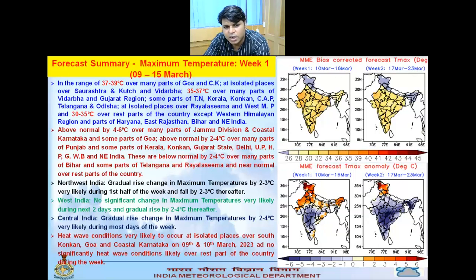For the forecast of Northwest India, a gradual rise in maximum temperature by 2 to 3 degrees centigrade is very likely during the first half of the week and a fall by 2 to 3 degrees centigrade thereafter. In West India, no significant change in maximum temperature is very likely during the next 2 days and a gradual rise by 2 to 4 degrees centigrade thereafter. In Central India, a gradual rise in maximum temperature by 2 to 4 degrees is very likely on most days of the week. Heat wave condition is very likely at isolated places over South Konkan, Goa and coastal Karnataka on 9th and 10th. Thereafter, no significant heat wave condition is likely to prevail over the country during the week.